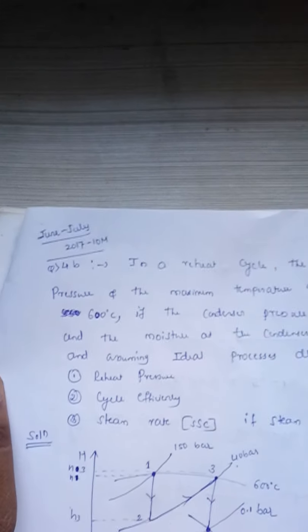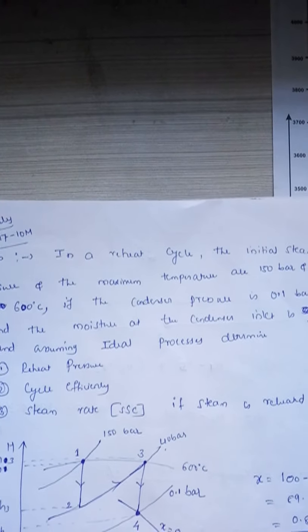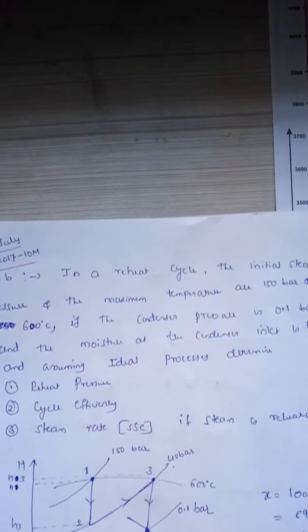In a reheat cycle, the initial steam pressure and the maximum temperature are 150 bar and 600 degree Celsius.